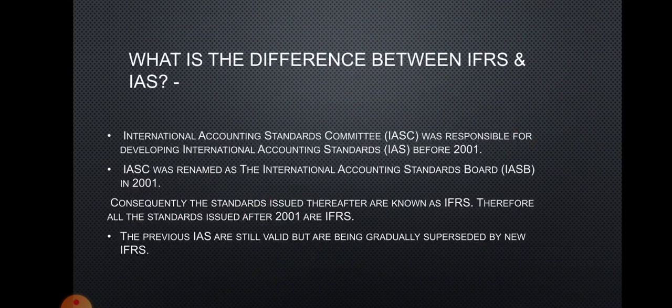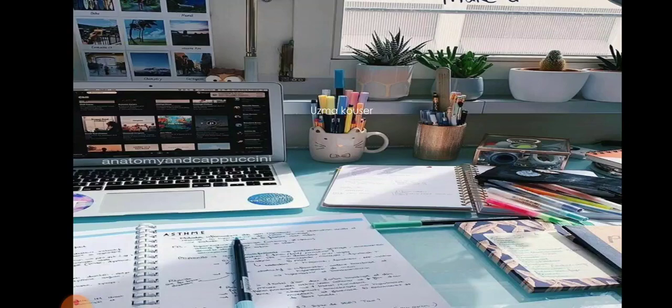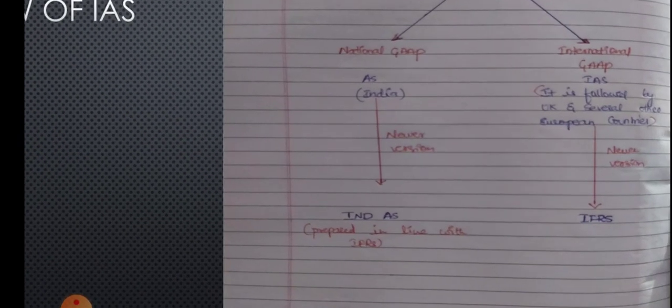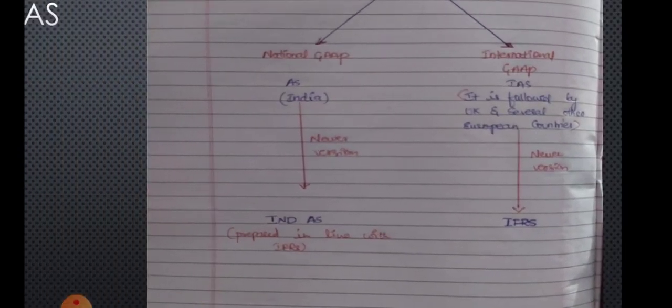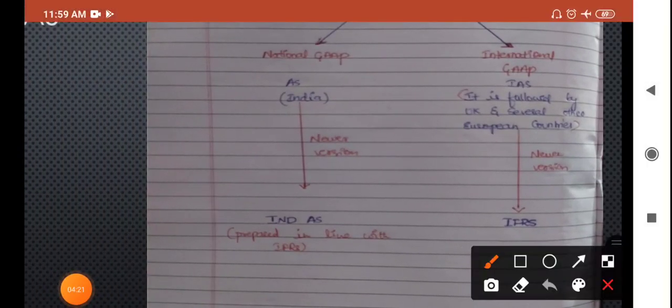Let's discuss the difference between IFRS and IAS. First of all, see this chart. Let's differentiate the concepts we have.